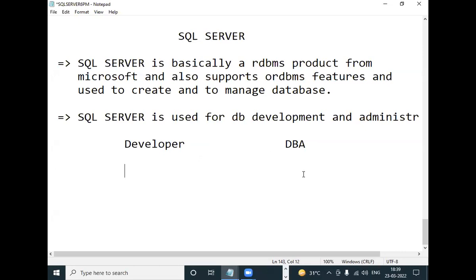Suppose you are using SQL Server. In the database, how do you store the data? SQL Server is basically an RDBMS, and in an RDBMS, data is stored in the form of tables, as we discussed yesterday. So who creates the tables?